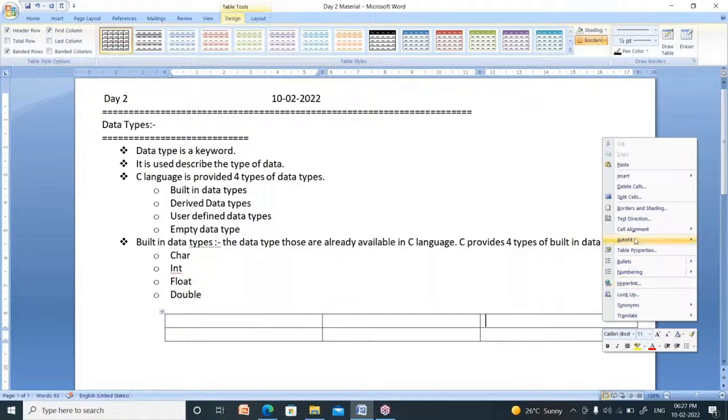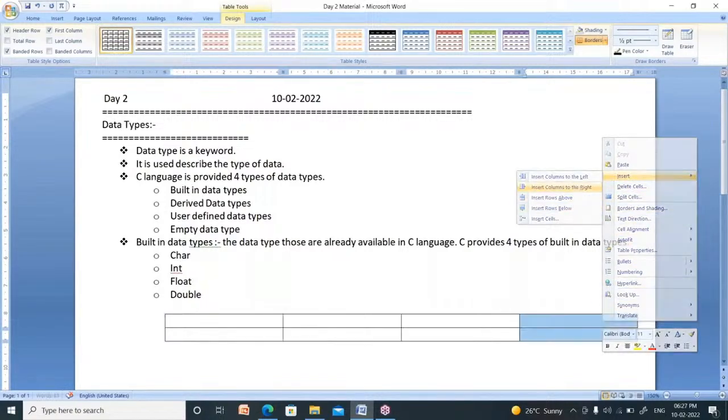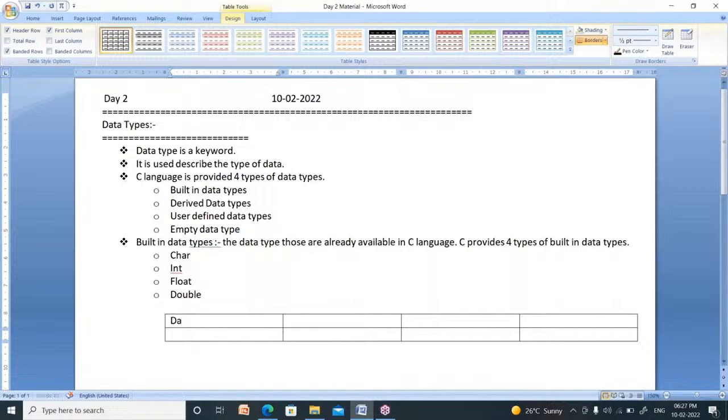Now, insert a column at the right. See, what is the data type? So for every data type it has its own size. Now, what is the size of data type? In 32-bit operating system, what is the size of data type in 64-bit operating system?